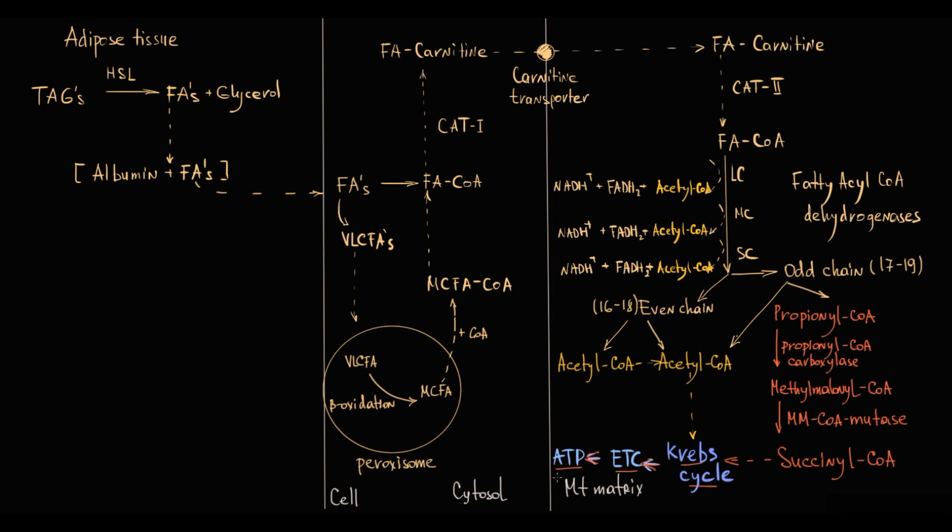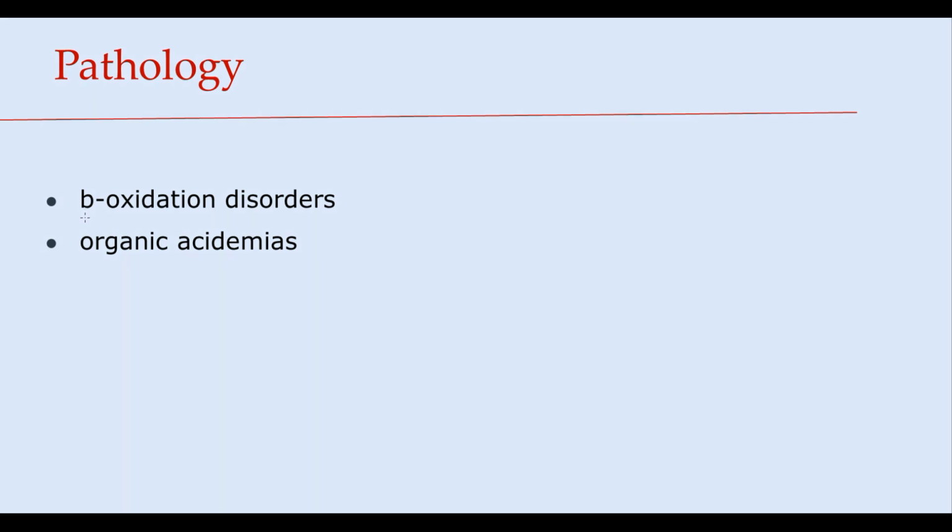We have two groups of disorders that affect this metabolic pathway. The first group are disorders of beta-oxidation, and the second group are disorders of utilization of propionyl-CoA that are called organic acidemias.